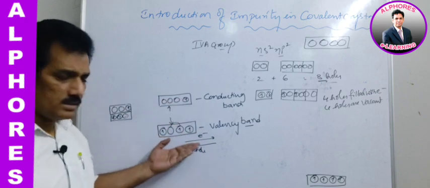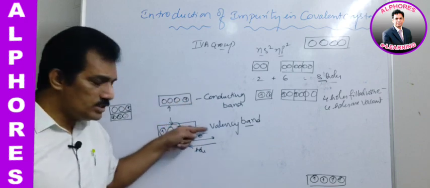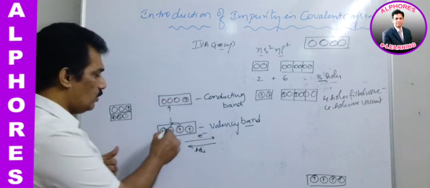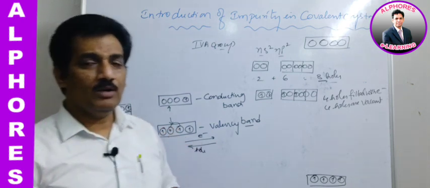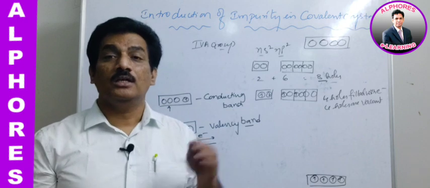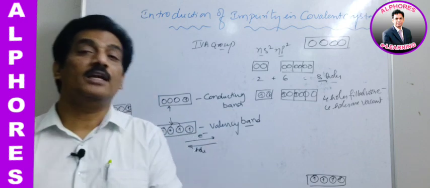When electrons are moving in one direction, in the opposite direction we are observing the current flow. The reason is like this. When the electron is moving in this direction, the positive hole is moving in this direction. Actually, the hole is not migrating; only because of the electron migration, it seems the hole is migrating in the opposite direction.